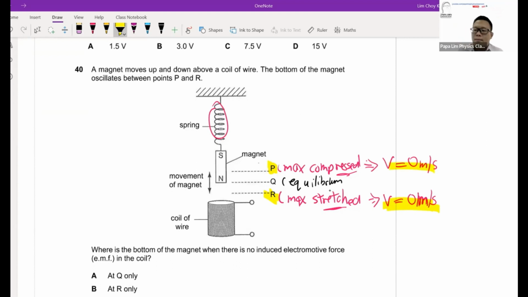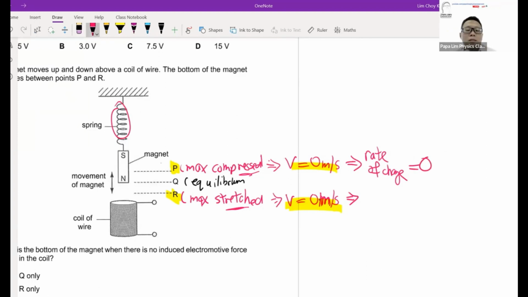And for magnetic and for Lenz's law, it's important because at v equals 0, the rate of change is actually 0. Okay, there's no movement, so there's no rate of change. And this no rate of change implies the EMF induced is actually 0 at this particular position.